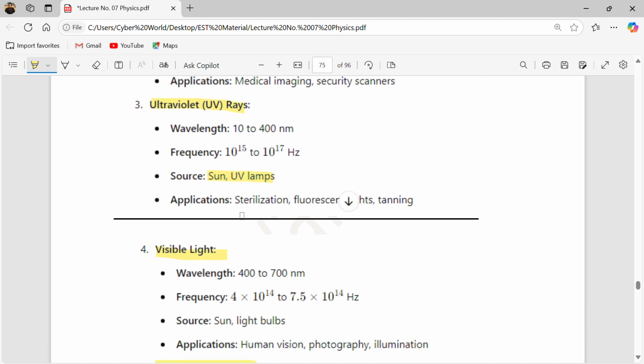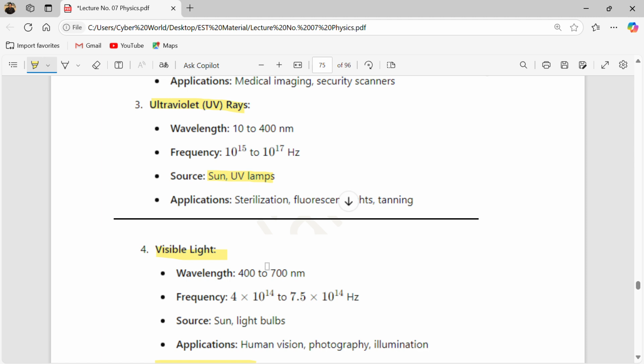Now move on towards our next, which is visible light. Visible light is light in the range between 400 nanometers and 700 nanometers. This is the only range which our human eye can see.